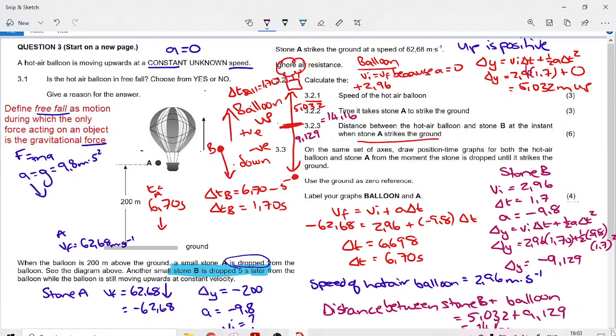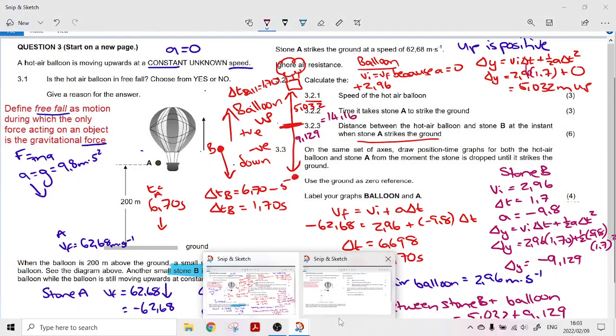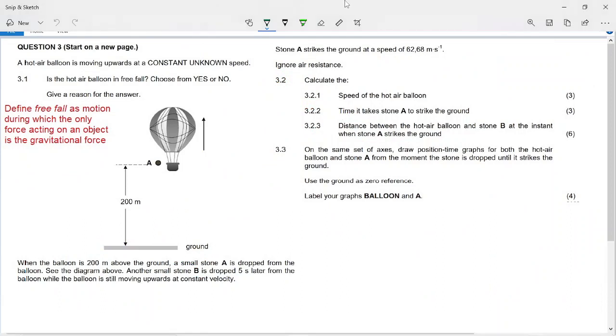Okay, so now let's look at the last part of the question here. Let's look on a clean drawing. It says to you in 3.3, on the same set of axes, draw position time graphs for both the hot air balloon and stone A from the moment the stone is dropped until it strikes the ground. Use the ground as zero reference.